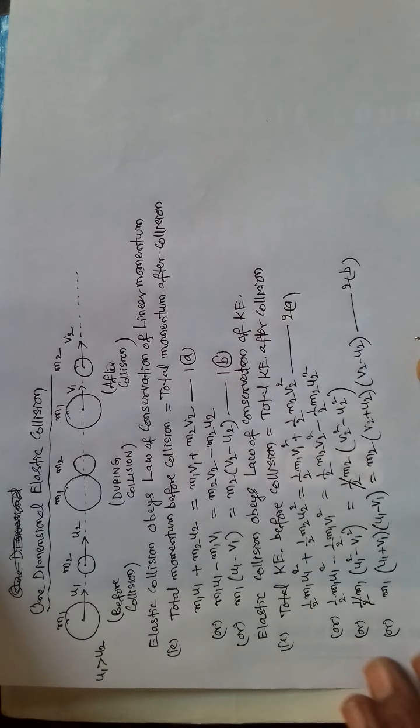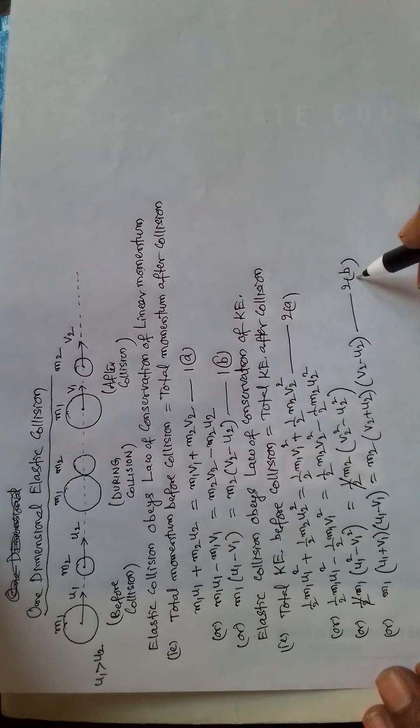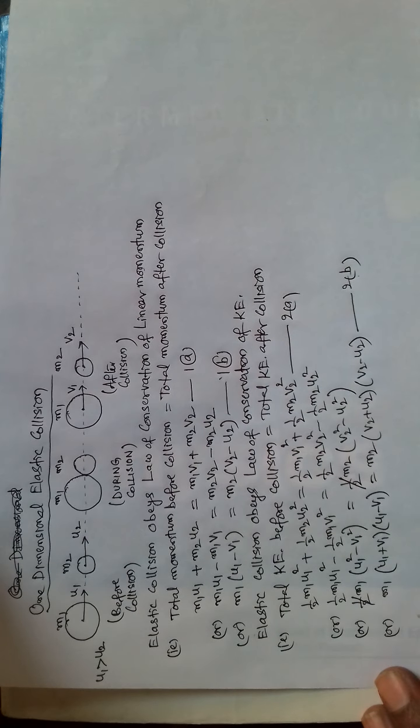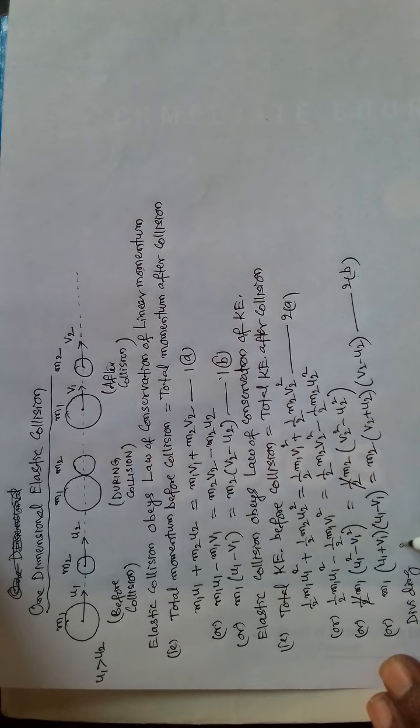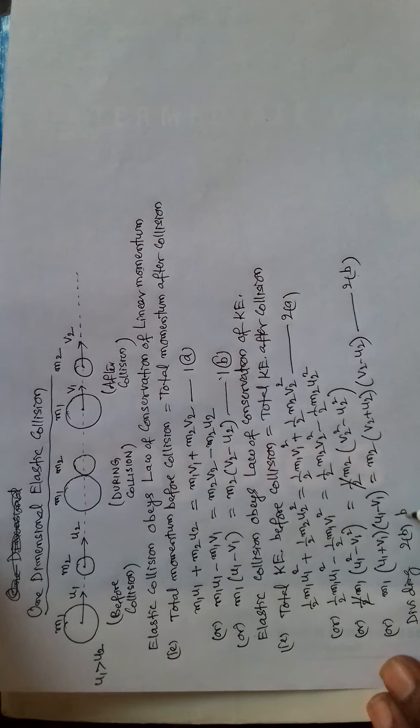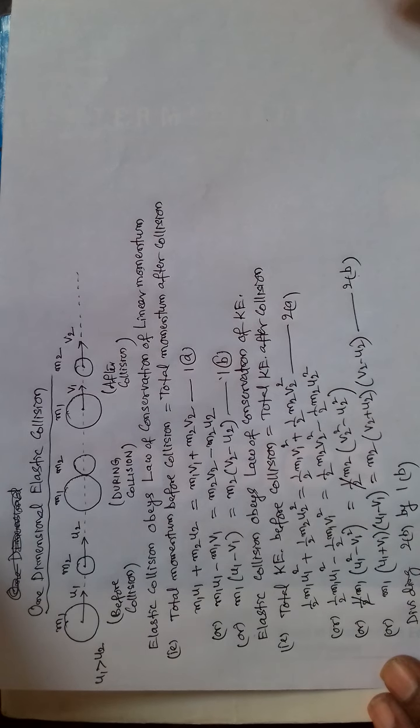Now let us divide 2b equation by 1b equation. Dividing 2b by 1b, we get